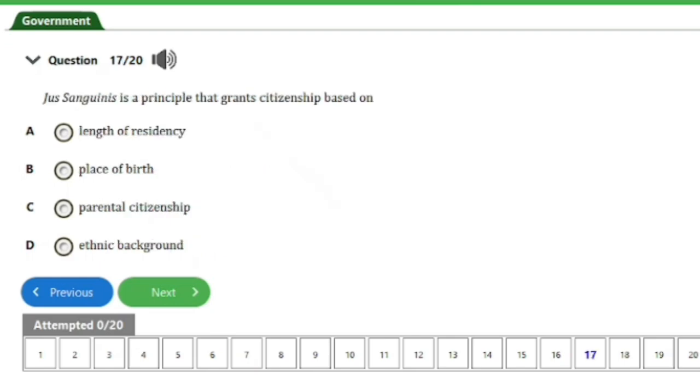We have here question number 17. It says, jus sanguinis is a principle that grants citizenship based on A. Length of residency, B. Place of birth, C. Parental citizenship, D. Ethnic background. So guys, the answer to this question is option C here. That's parental citizenship. So let's head on to the next question, guys.